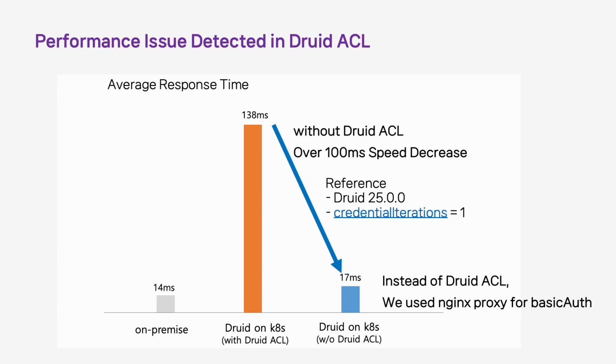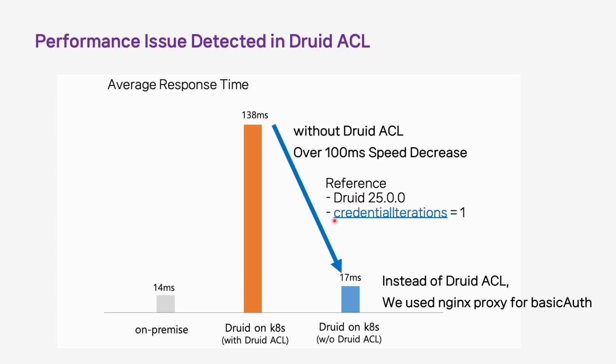Without Druid ACL, the response time reduced from 138 milliseconds to just 17 milliseconds. So instead of Druid ACL, we used Nginx proxy for basic auth. So if you plan to use Druid ACL, it will be better to conduct performance tests before applying it.